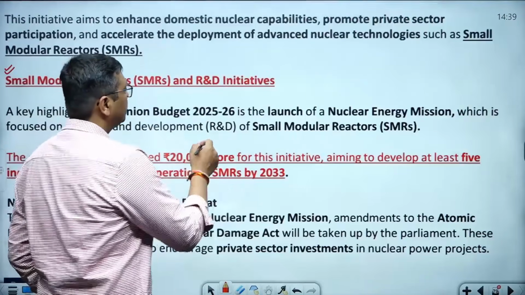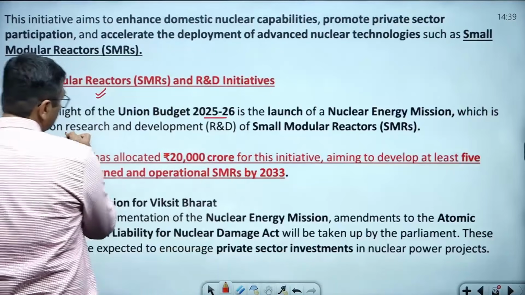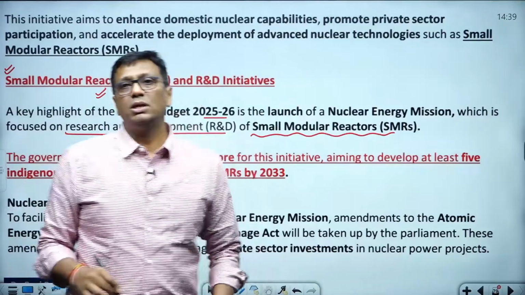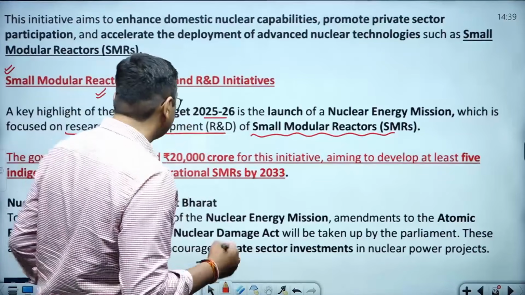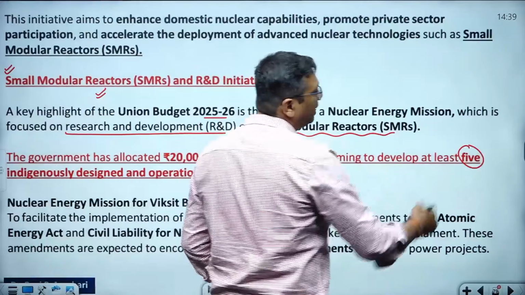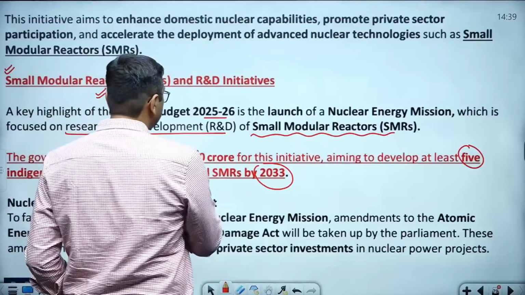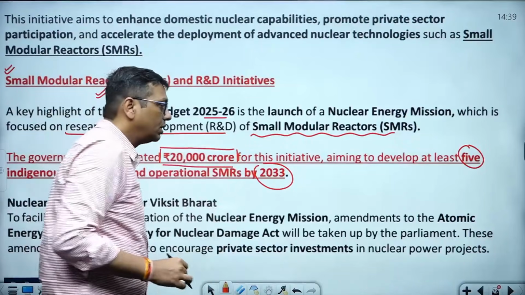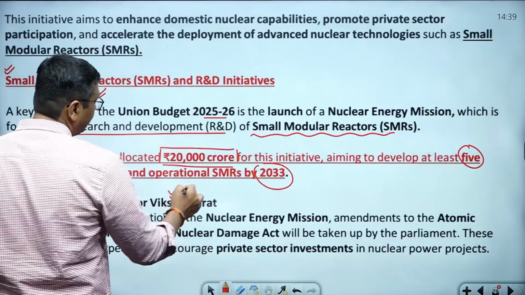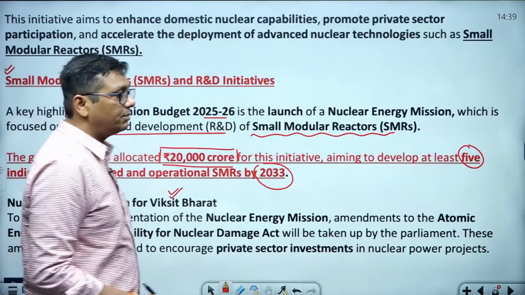So in the 2025-26 budget, there was an announcement that India will do research and development, especially towards the development of small modular reactors. And there is a target that by 2033, we should make at least 5 small modular reactors ready. And here the government has given a budget of around 20,000 crore rupees. Even in this reference, I can tell you India is moving towards Viksit Bharat with the help of such power generation.